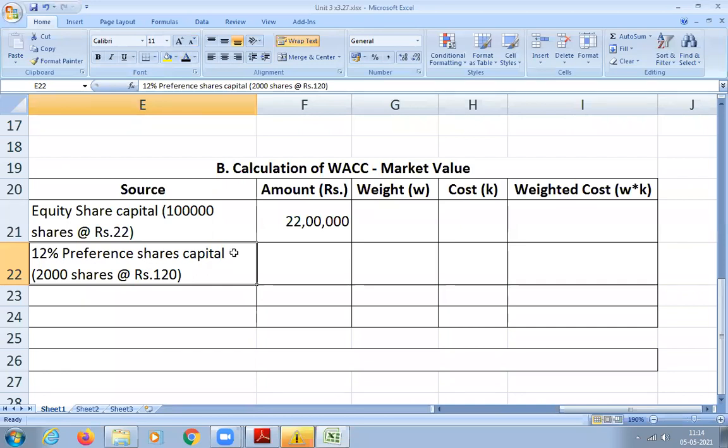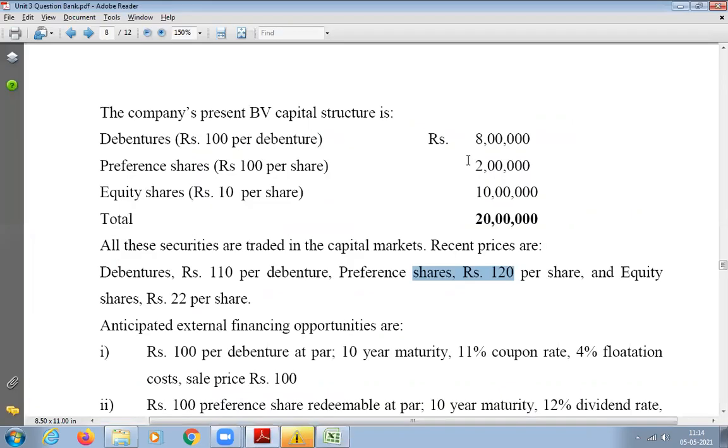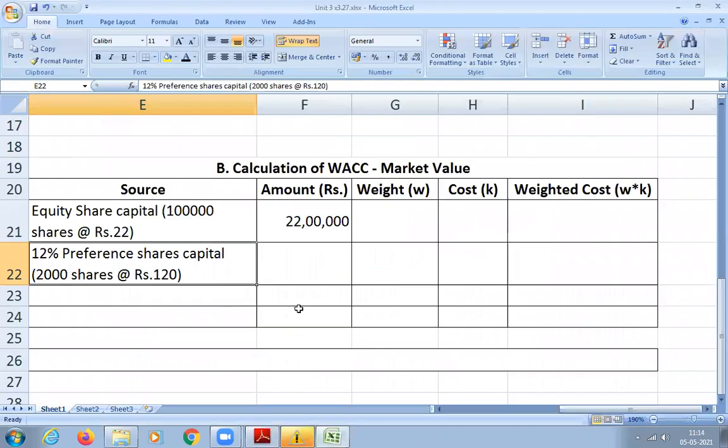Shall I tell again? So for preference share, we have 2000 shares. We have to multiply this number of shares into the current market price. The current market price of preference share is 120. So now you have to multiply 120 into 2000. That's how I've written the same thing in the Excel.